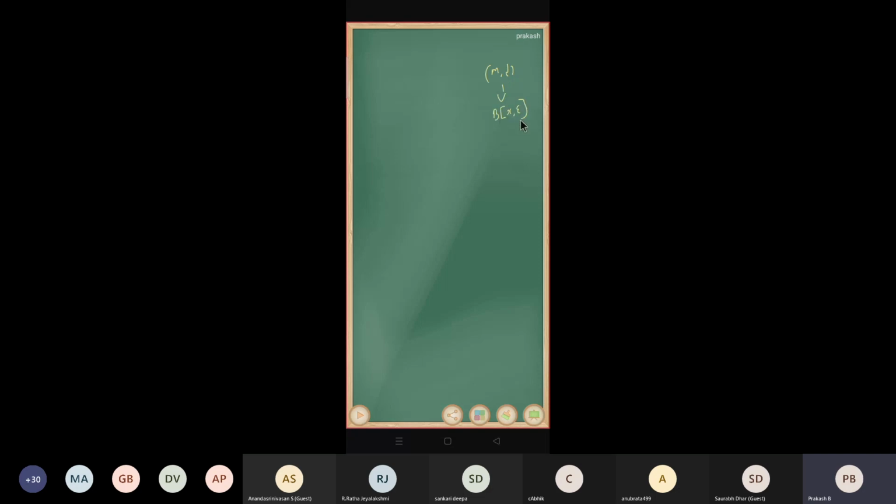From that open ball, we form the open sets. That collection is a topology, right? So we are going to give the name basis to this. Basis is a collection of all open balls. Anyway, in a metric space this is a particular case, but we want to define this in general.